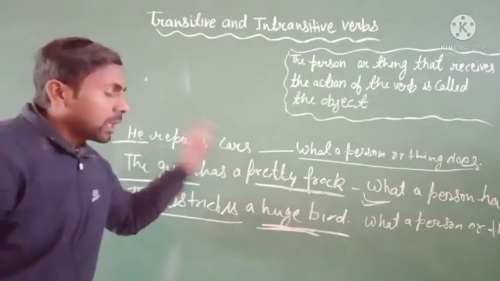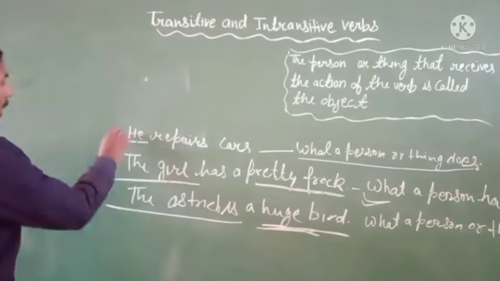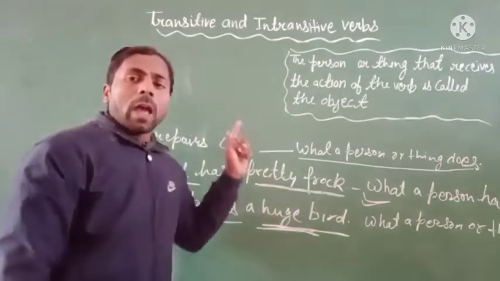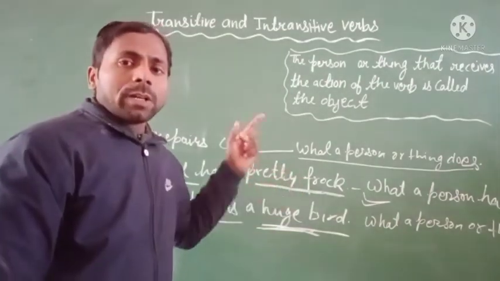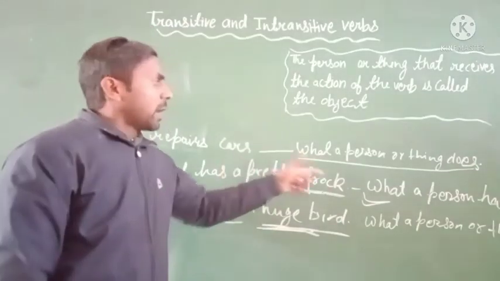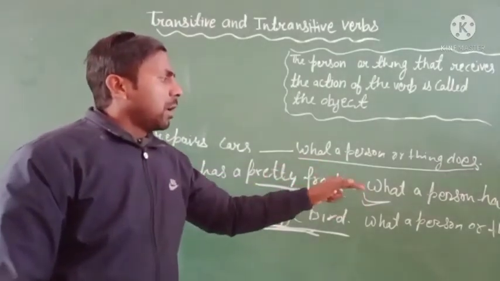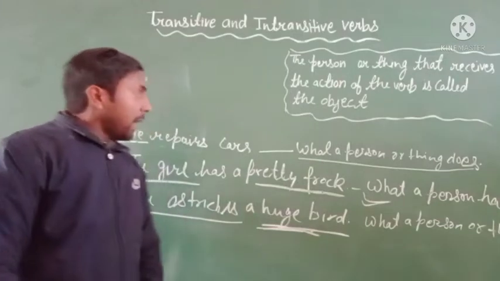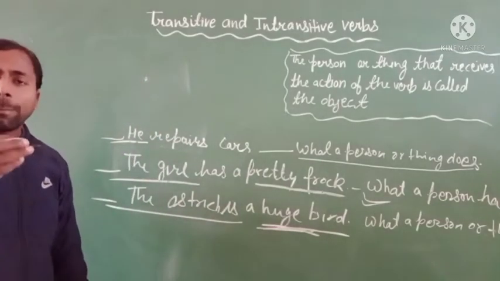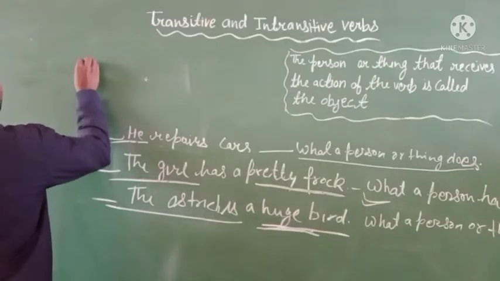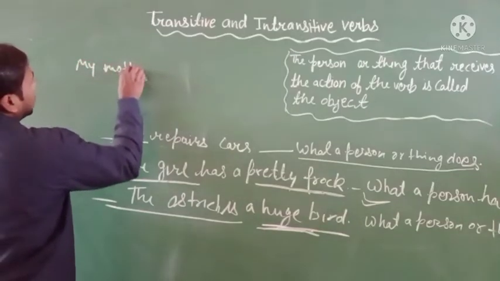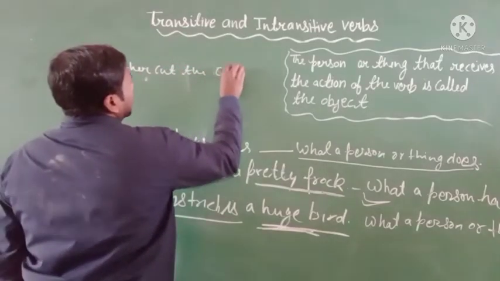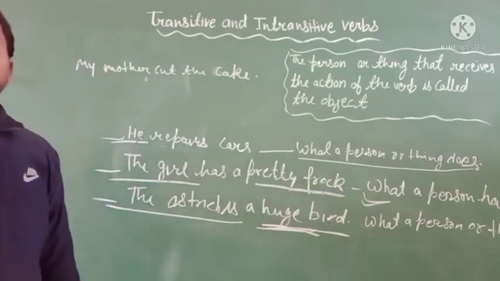So you can see here the verb is used in all three sentences, and every verb tells us something different. Just like that, what a person or thing does, what a person has, or what a person or thing is. And I write here one more example. My mother cut the cake.